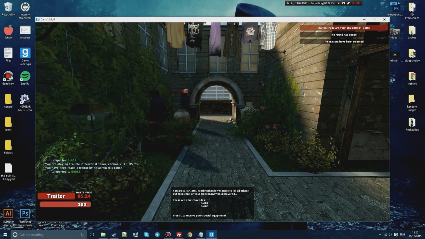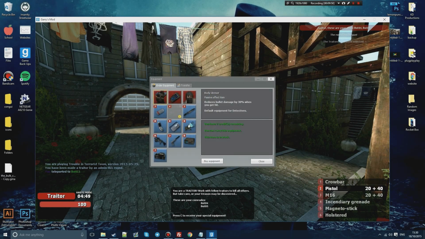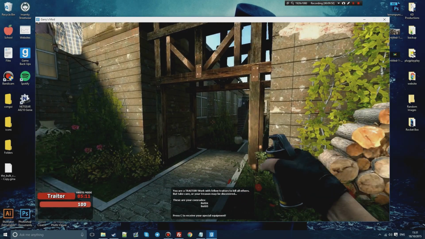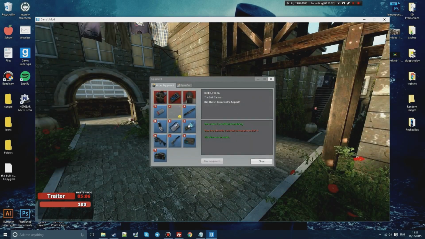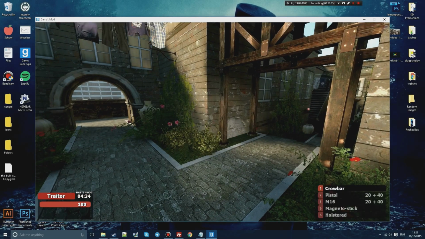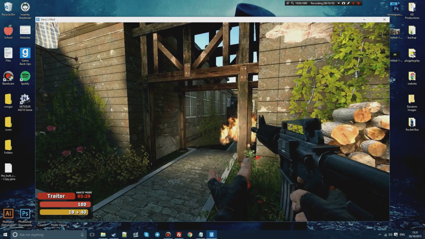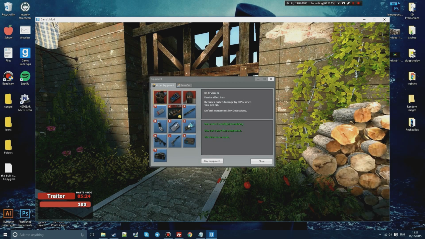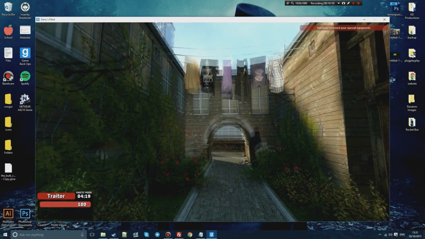The bots are really spazzy in this, but that's fine. Okay, so now if I press C, you can see that I have the bolt cannon, but I'm already carrying a weapon in slot 4. So if I drop an incendiary grenade, if I throw that, and then open, it says slot 4. What am I carrying in slot 4? I think it may mean slot 3. Let me try. Yeah, so it was slot 3. I mean, we can probably fix that in the config.